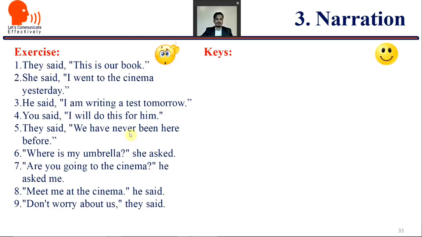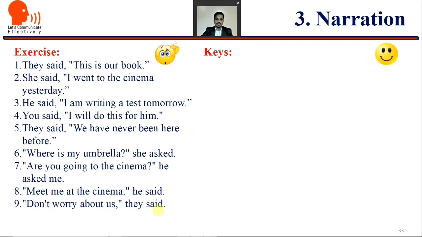They said, "We have never been here before." "Where is my umbrella?" she asked. "Are you going to the cinema?" he asked. "Meet me at the cinema," he said, and "Don't worry about us," they said. Convert those direct sentences into indirect or reported speech.